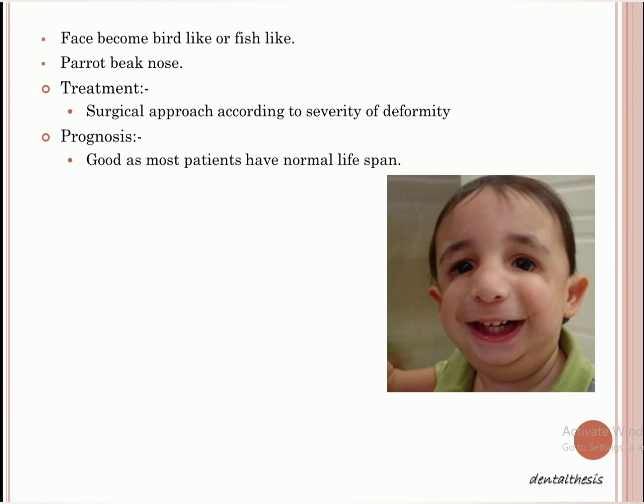Then we come to the prognosis. So basically the patient's lifespan is normal. It does not have an impact on their lifespan, so the prognosis is good.